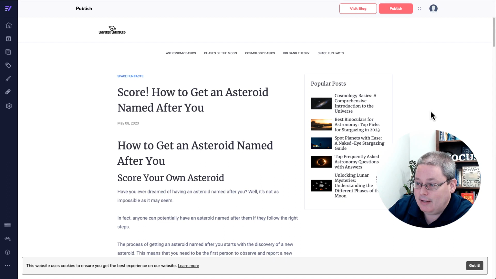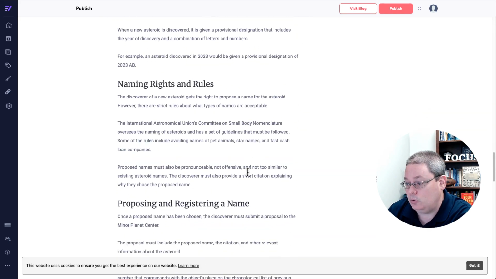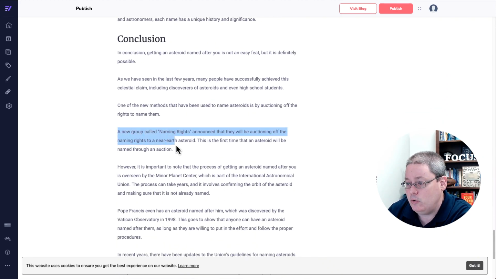I want to go back to update 25 and give you the information that I failed to give you. Inside of this blog post, I had turned off the cite external resources option that Koala has, and I mentioned that in update 25 and said I was going to show you what I was talking about. If you scroll down to the bottom, the conclusion has this paragraph: a new group called Naming Rights announced that they will be auctioning off the naming rights to a near-Earth asteroid. Now, I edited this to say a new group called Naming Rights.